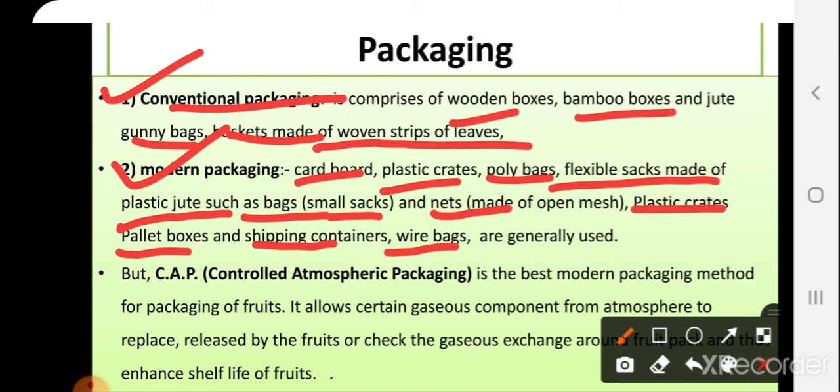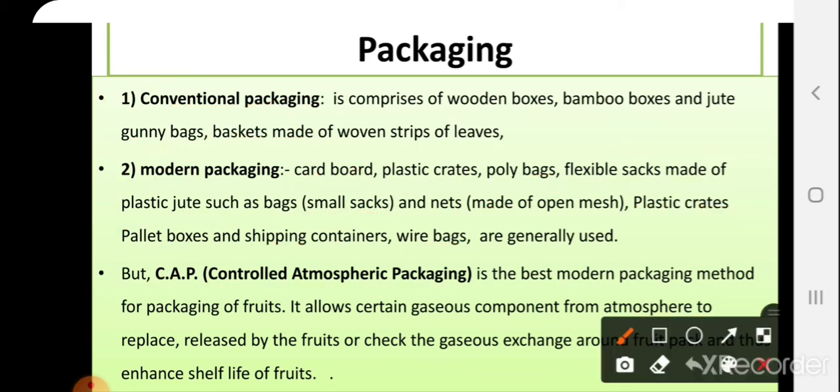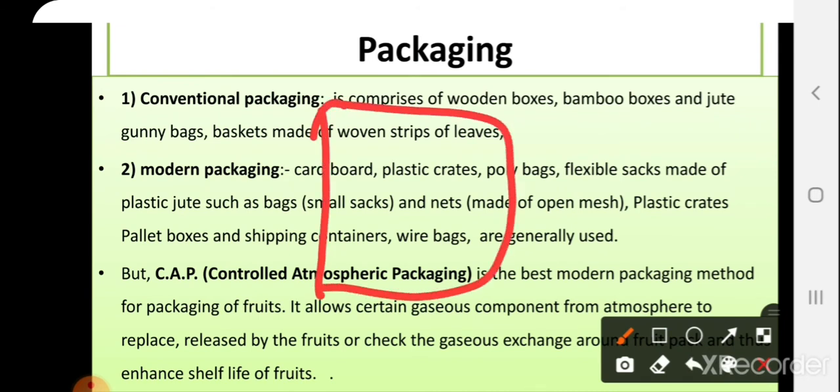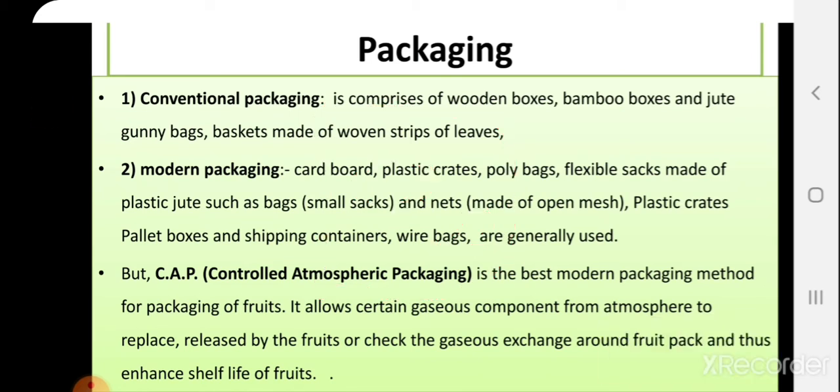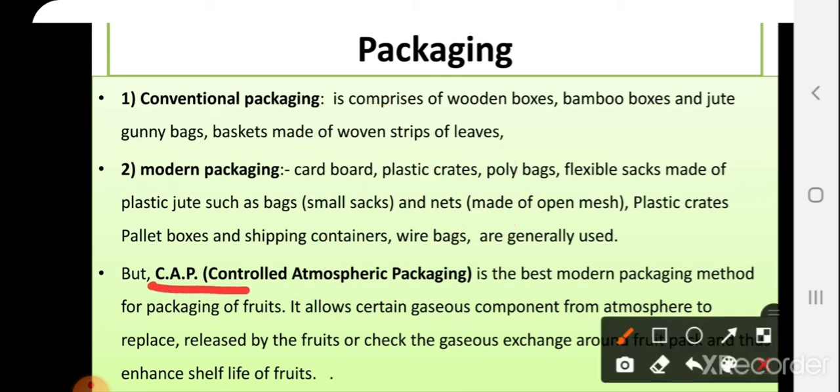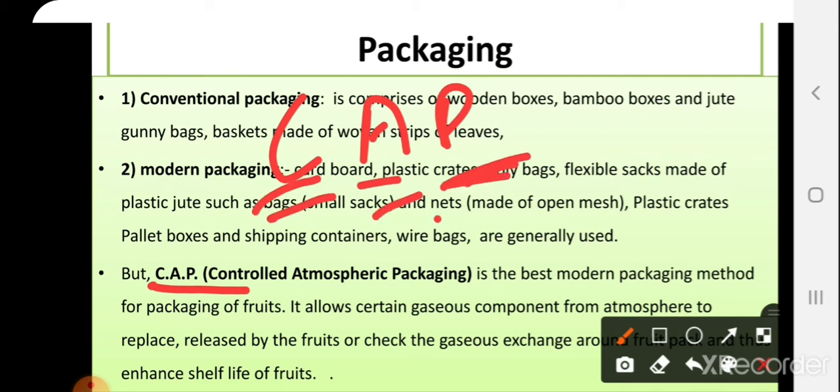And this one, CAP, that is controlled atmospheric packaging material. In that there is a facility for aeration; holes are provided in the box. That is controlled atmospheric packaging. In case of grain storage we have one more CAP, that is the cover and plinth method for storing the grains. And here we have another method, that is CAP, controlled atmospheric packaging.